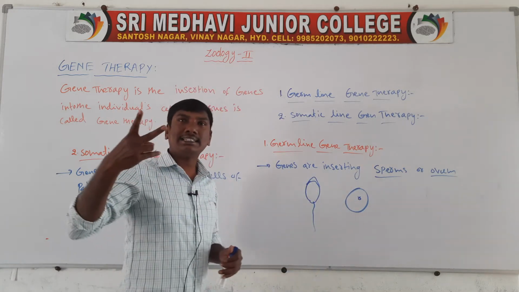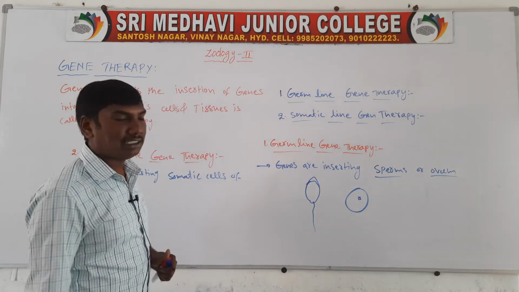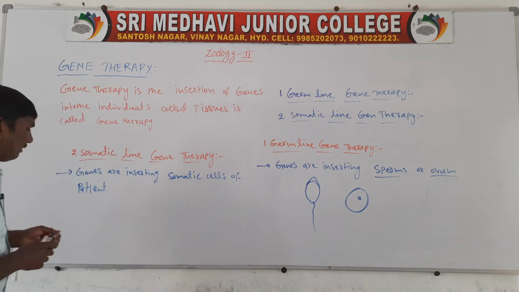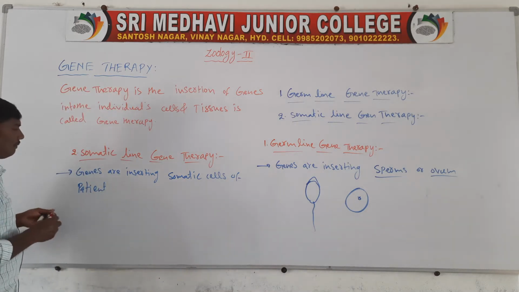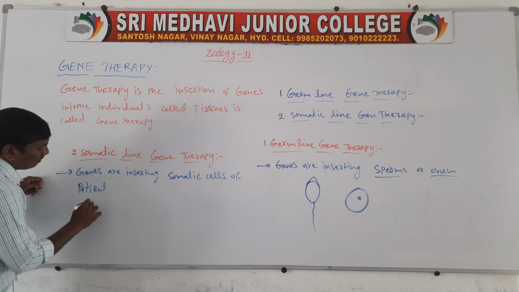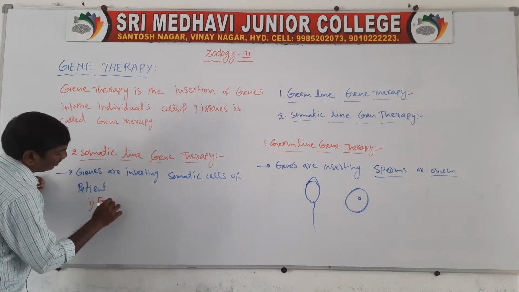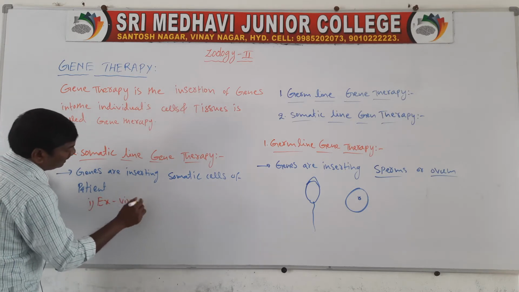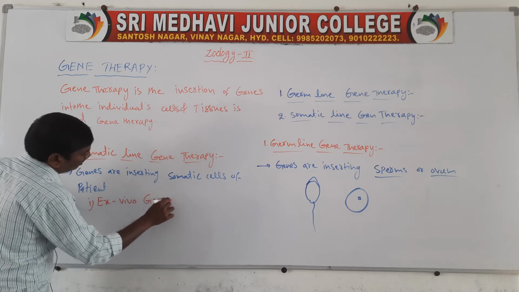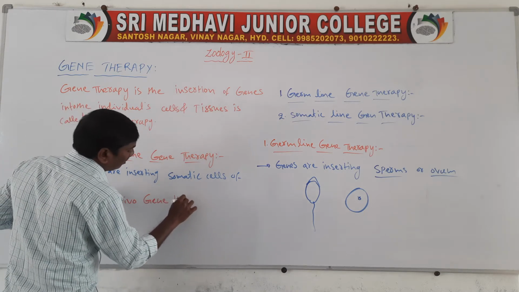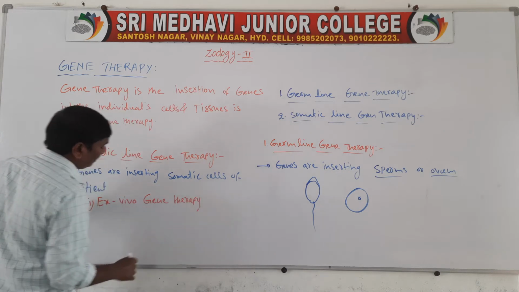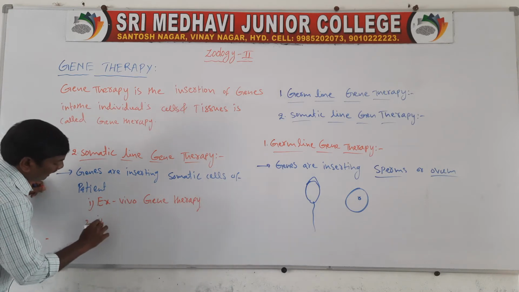Somatic line gene therapy is of two types: ex vivo gene therapy and in vivo gene therapy. First one, ex vivo gene therapy. Second one, in vivo.